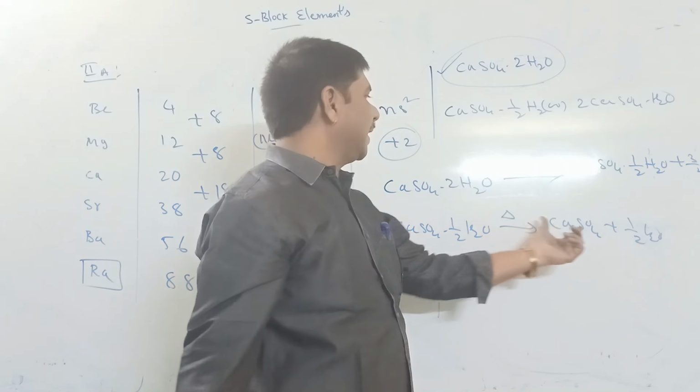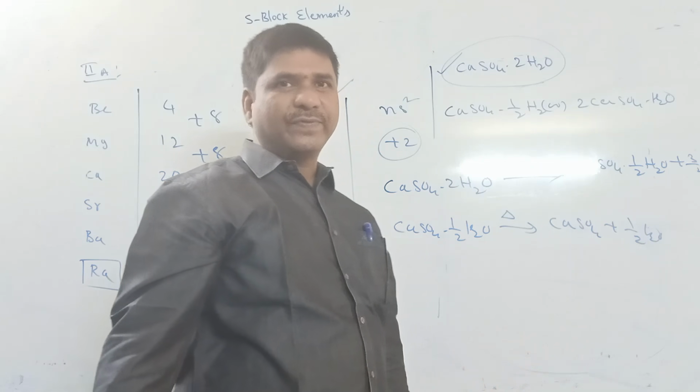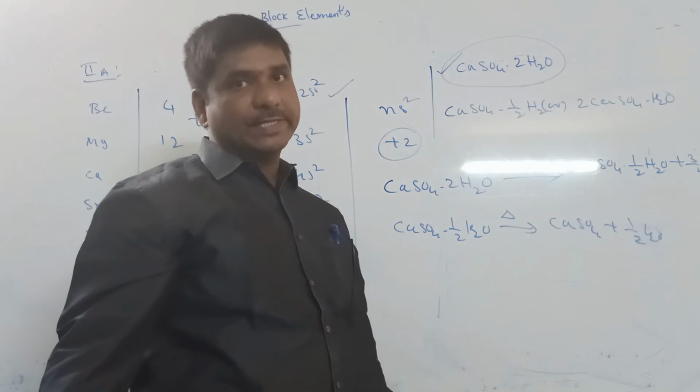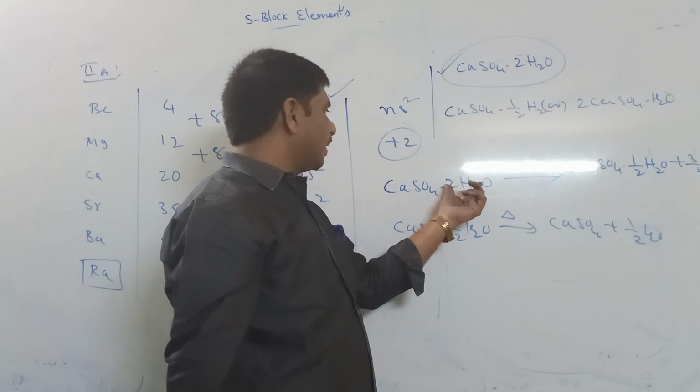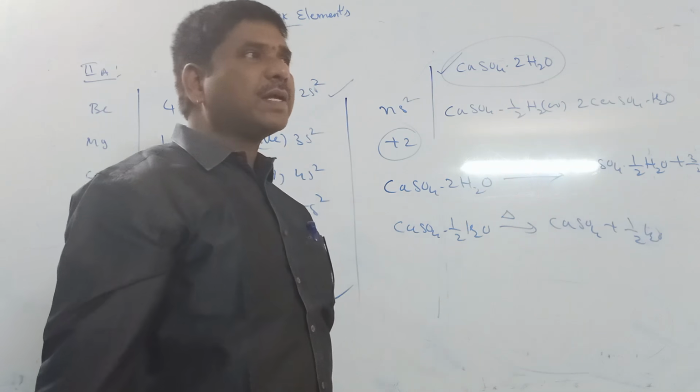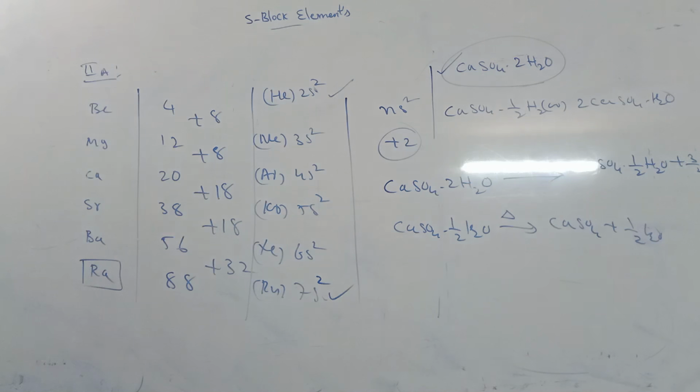If that is heated further, you get CaSO4. This CaSO4 means dead burnt gypsum, meaning the total water is removed from gypsum, so it is called dead burnt gypsum.